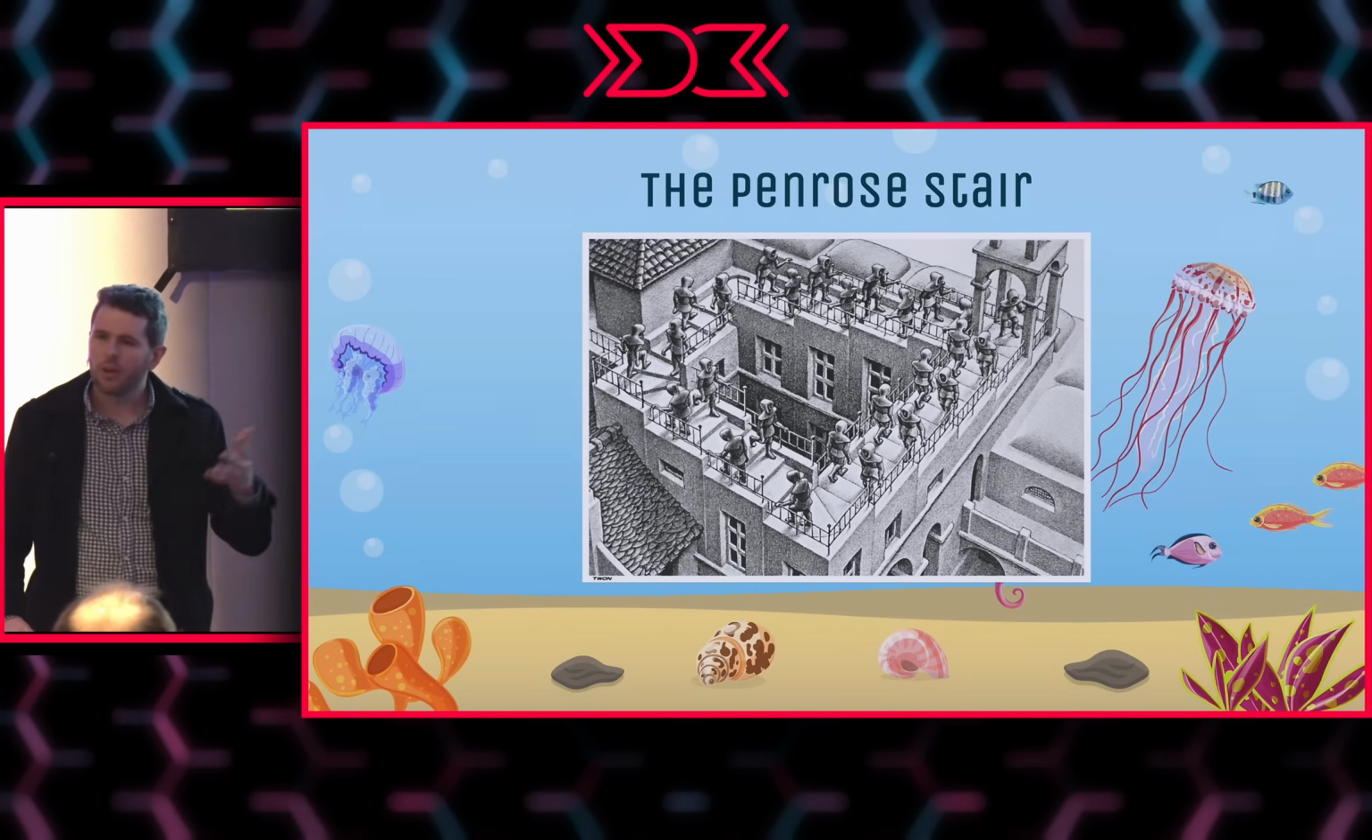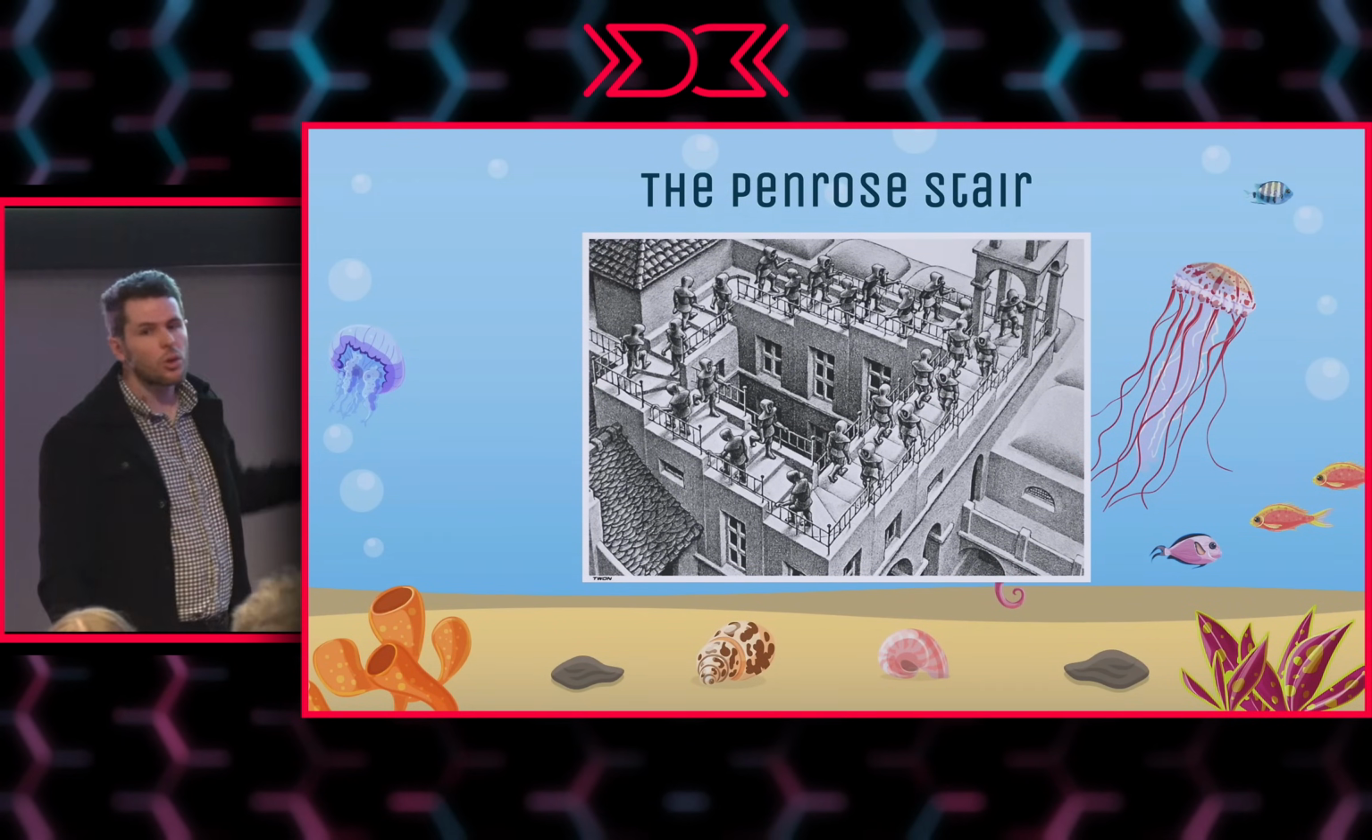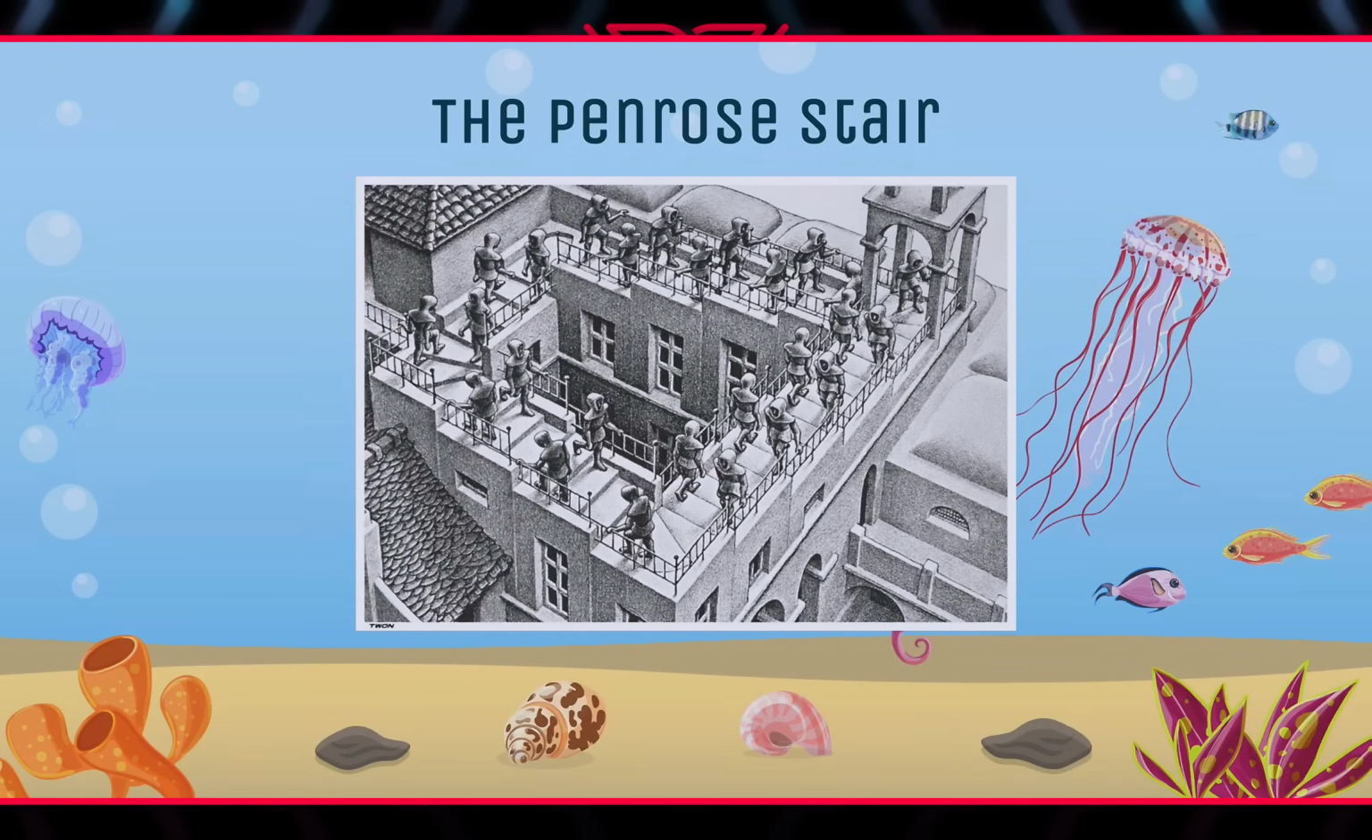Another interesting example of an optical example is this illusion called the Penrose Stairs. This is a painting or a drawing by M.C. Escher. And it's kind of this cool, impossible picture. If you've never seen it before, you can just stare at it for a moment.